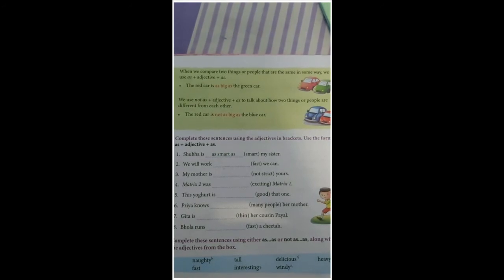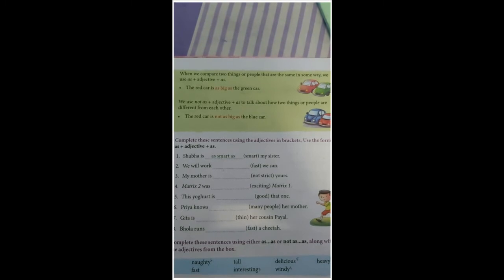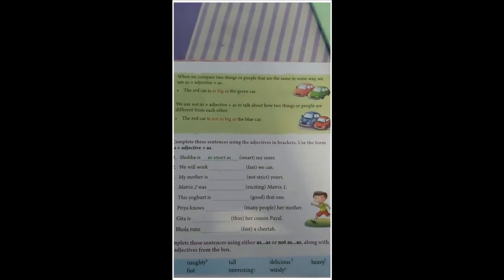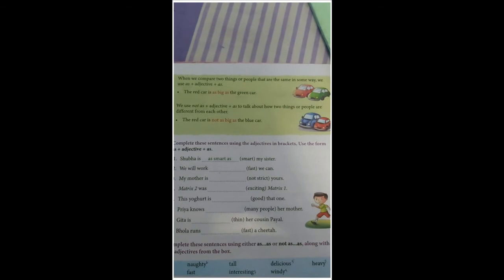We use not as plus adjective plus as to talk about how two things or people are different from each other. Like the red car is not as big as the blue car. So to say that it is not the same or it is different, we use as, adjective, as by using not before.